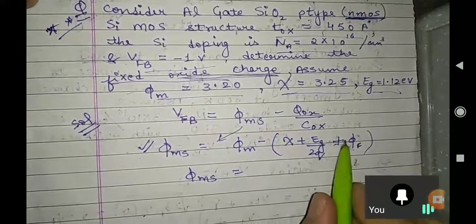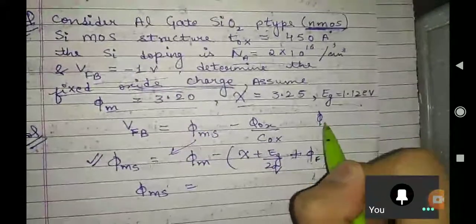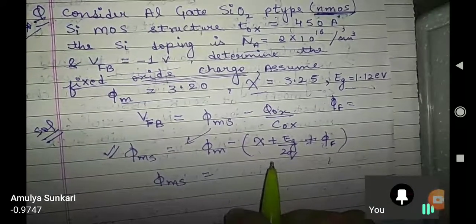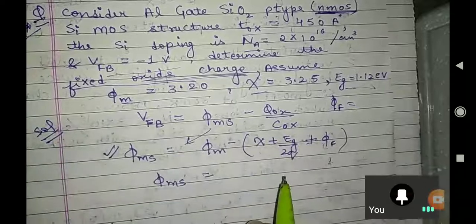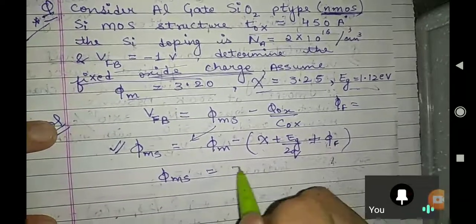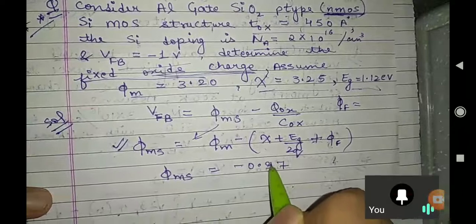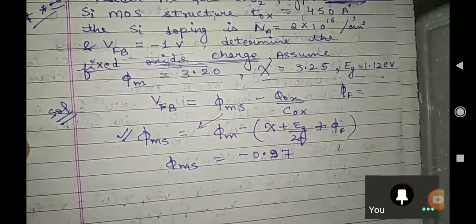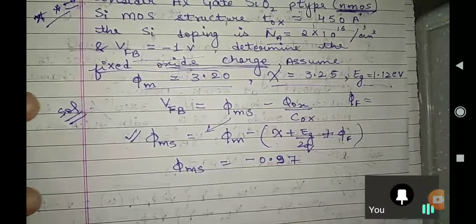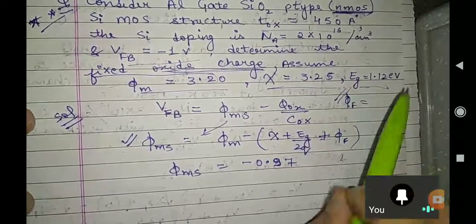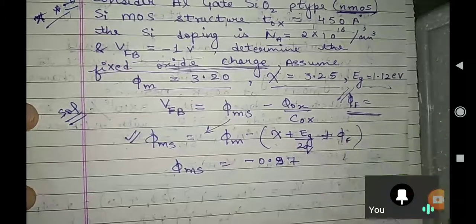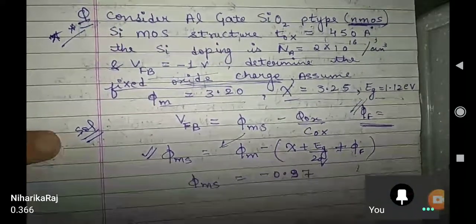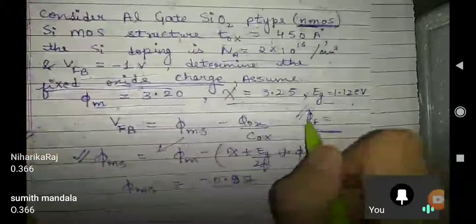At least tell me what phi f you are getting. Yes, Srinivas, what is phi f? Amulya is saying the answer, minus 0.97. Very good, Amulya. Minus 0.97 is absolutely correct. Phi ms, Srinivas, you can tell us. Sri Kirti, anybody can tell us what is phi ms? Niharika said 0.366. Very good.